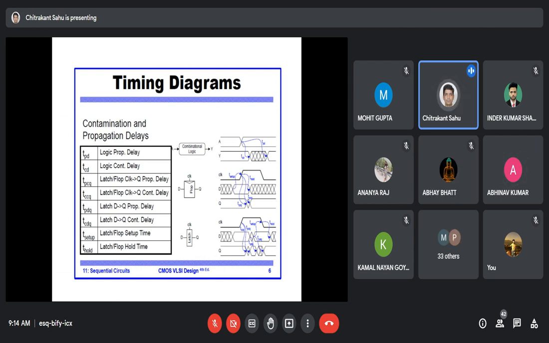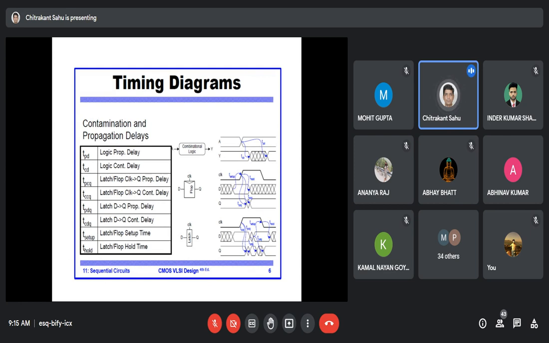You can see there are tpd, called the logic propagation delay, and tcd, called the logic contamination delay. tpcq is the latch or flip-flop clock-to-Q propagation delay. Here, p stands for propagation, c stands for contamination, and CQ stands for the clock-to-Q delay.